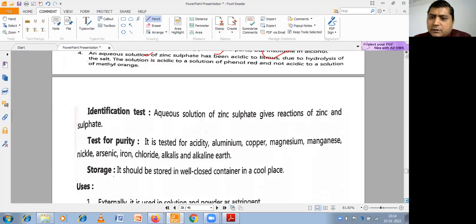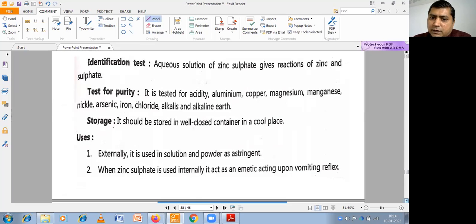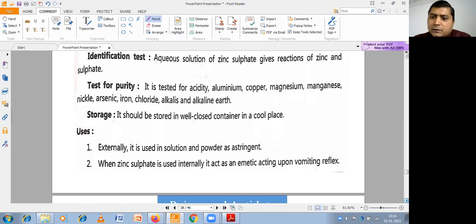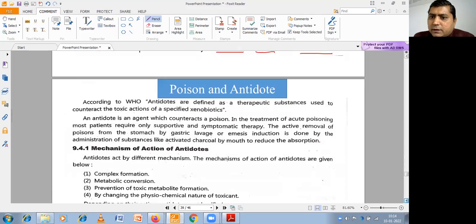Identification can be done by testing for zinc and sulfate. Purity can be checked by tests for acidity, aluminium, copper, magnesium, and alkaline earth metals. It should be stored in a closed container. For usage, it can be used externally as an astringent powder, and zinc sulfate can also be used as an emetic, acting upon the emetic reflex. So that is zinc sulfate, and we have discussed astringents.